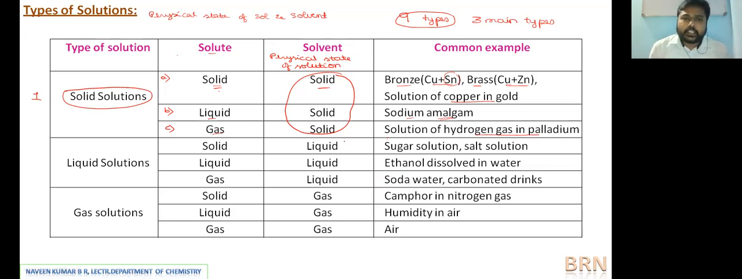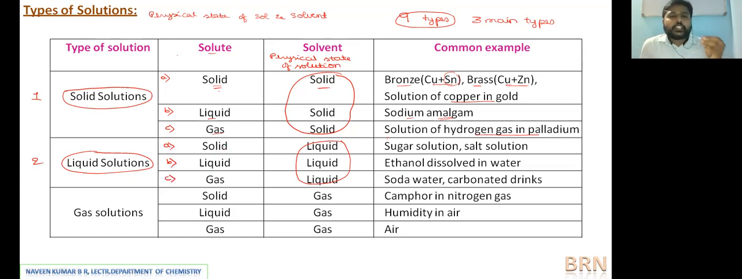Please try to remember one simple example to explain each type. Similarly, liquid solutions are those in which the solvent is liquid. To call the solution a liquid solution, the physical state of the solvent should be liquid. Again, in this we have three types. The solute may be solid, liquid, or gas.